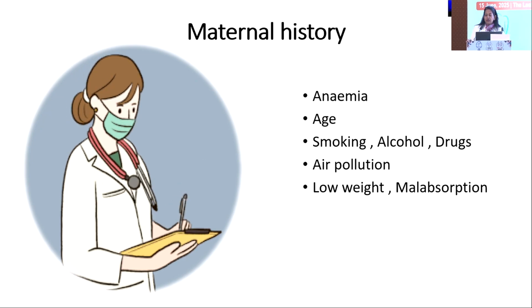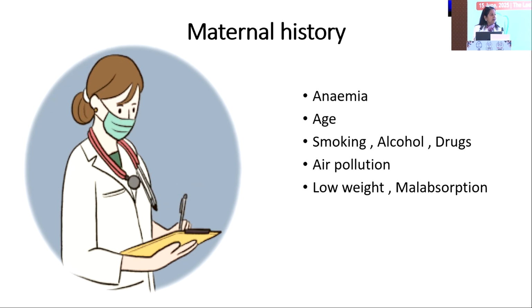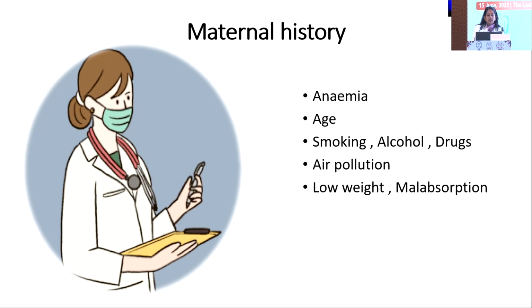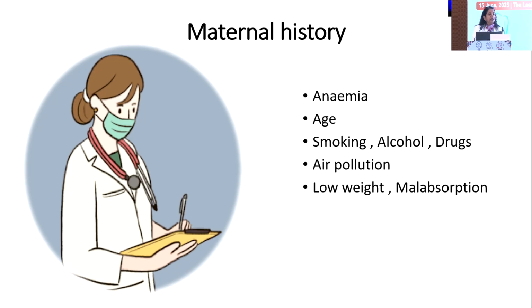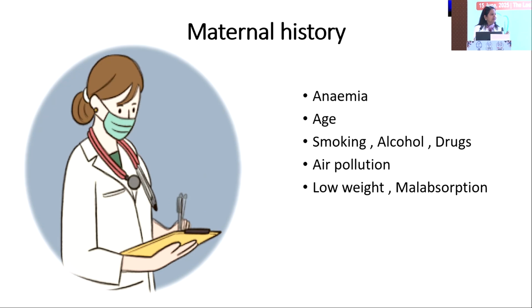So it's very important that we concentrate on taking a proper, detailed history. The factors important for putting the woman in the high-risk category for developing IUGR are anemia, advanced maternal age, and a history of smoking, alcohol, and illicit drugs. Most people are a bit hesitant in asking about smoking and alcohol, and nowadays it's quite important to ask about illicit drugs as well. We should ask leading questions rather than working around and asking indirect ones.